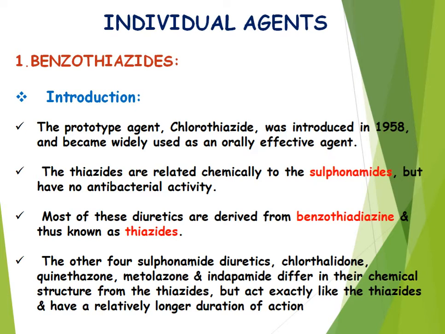Now benzothiazides have two types. The first one is the thiazide and the second one is the related compounds. These related compounds are chlorthalidone, metolazone and indapamide. They differ in their chemical structure from the thiazides. They do not have a similar structure to the thiazides, but they act exactly like the thiazides and have a relatively longer duration of action.